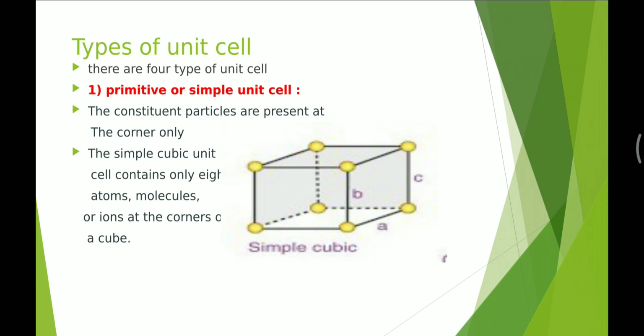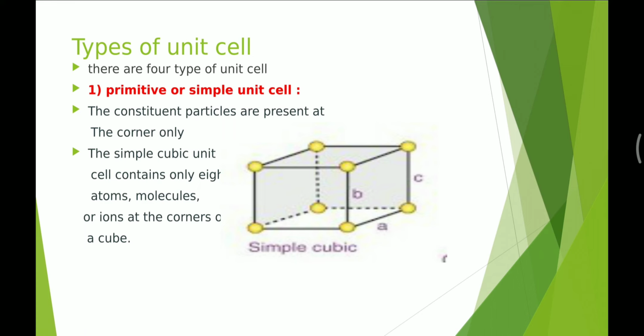How many particles does a simple cubic unit cell contain? You can see there are 8 particles at the corners of the cube.